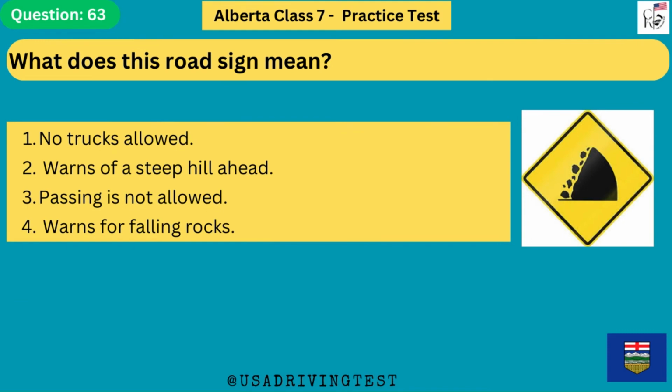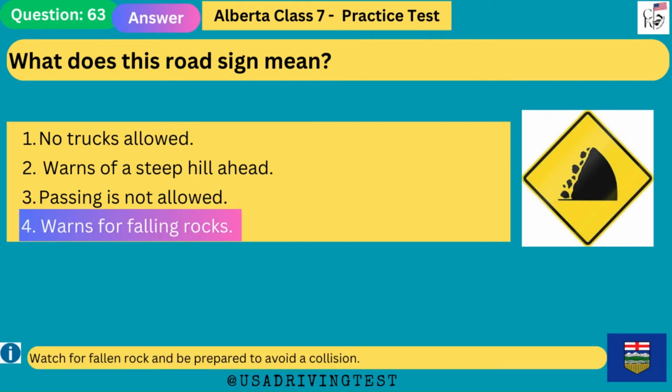What does this road sign mean? 1. No trucks allowed. 2. Warns of a steep hill ahead. 3. Passing is not allowed. 4. Warns of falling rocks. The answer is 4. Warns of falling rocks.